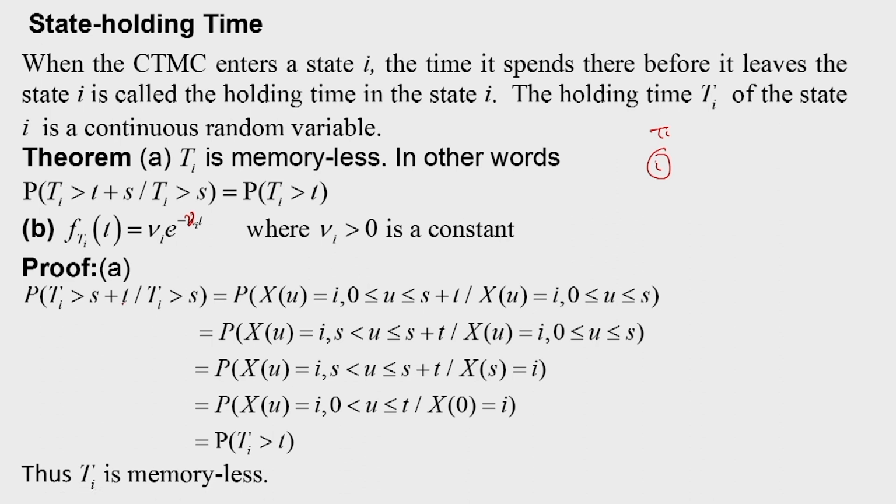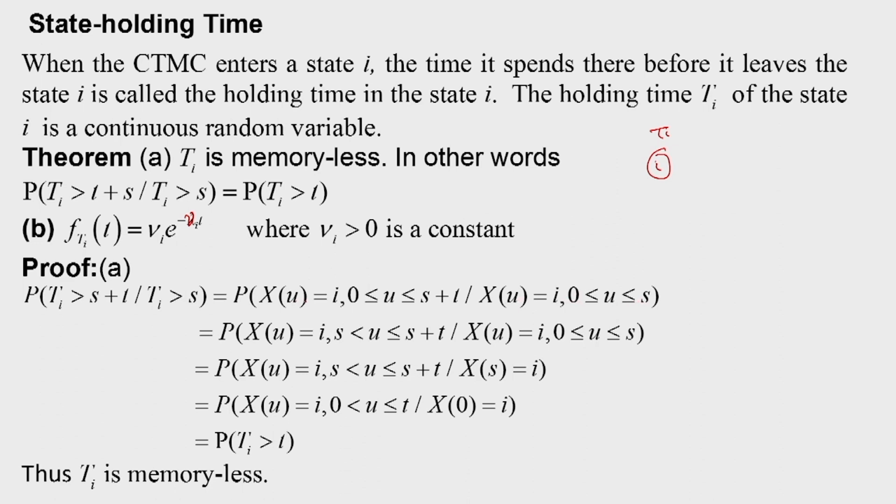First, the proof of part A: the probability of Ti greater than s plus t, given that Ti greater than s. What does it mean? It is the probability that X(u) is equal to i during the interval 0 to s plus t, because there is no change in state, given that X(u) is equal to i during 0 to s, that is, no change in state during 0 to s.